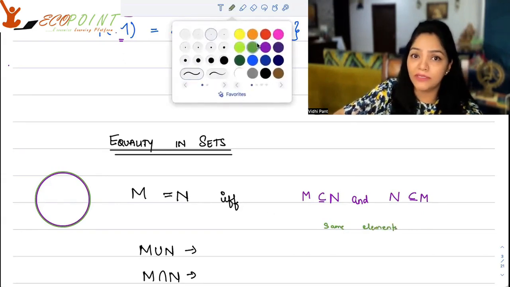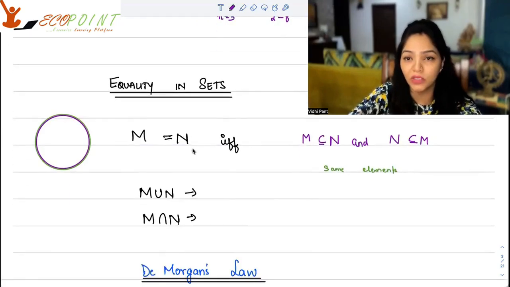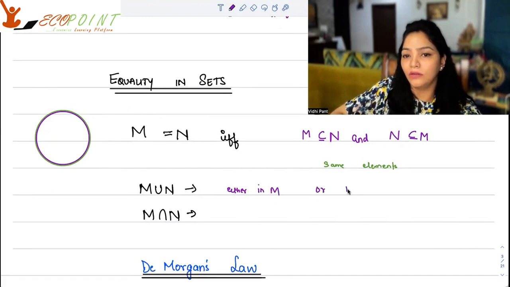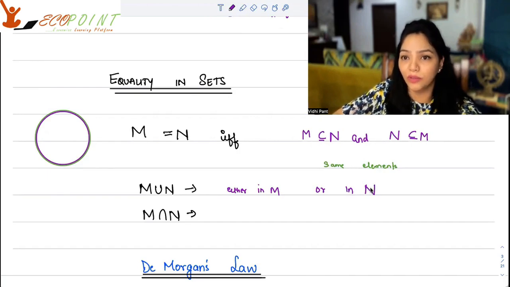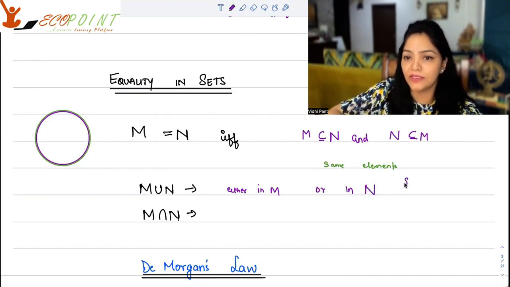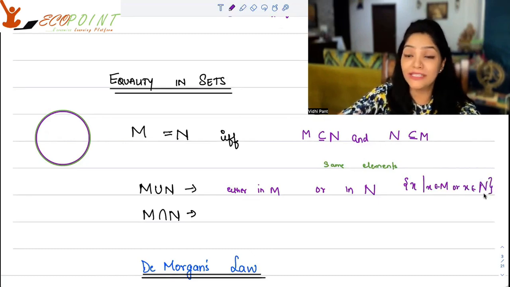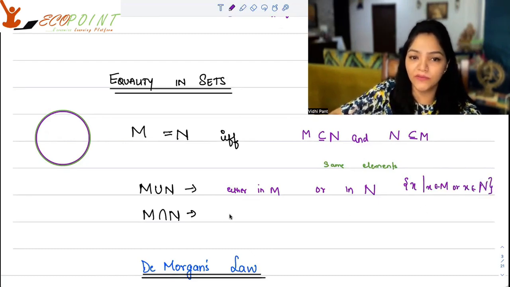Now, some more things about sets, which I'm sure you should know at this junction when you're sitting for all the entrances. What is union? What is intersection? Union of two sets means the elements which are either in M or in N. When we say either in M or in N, it includes or in both, okay? That is a part of it. So it's the set of all x such that x belongs to M or x belongs to N in maths, or both is included, okay? It's an inclusive statement.